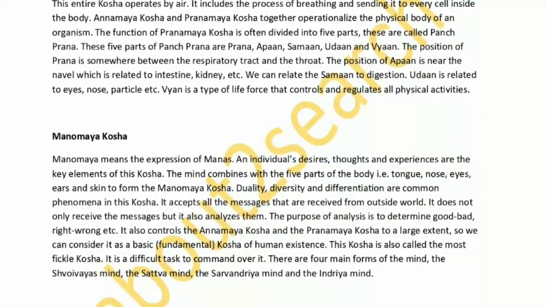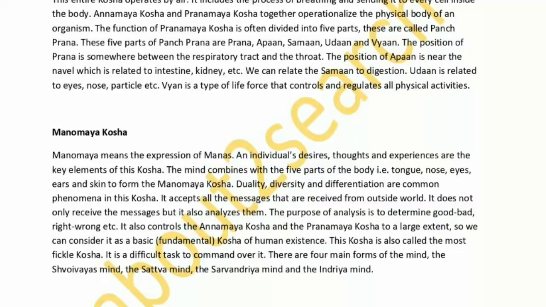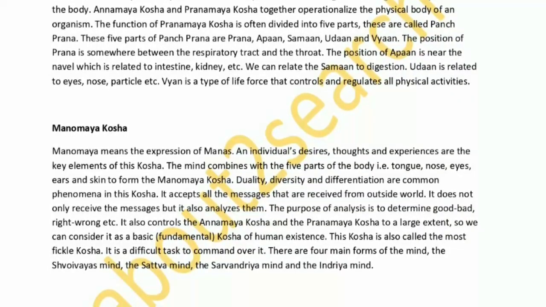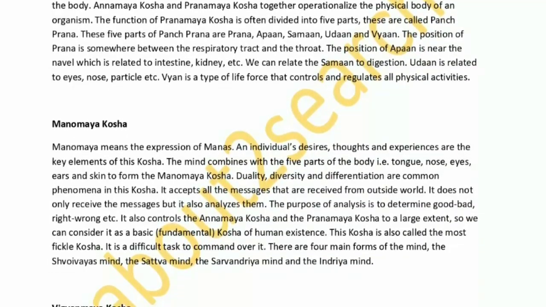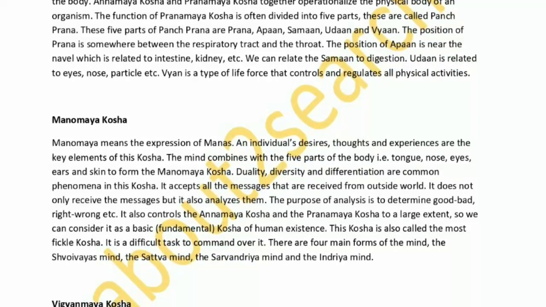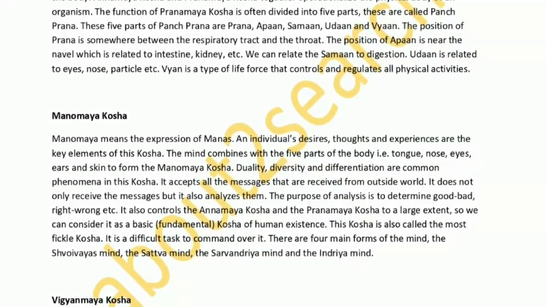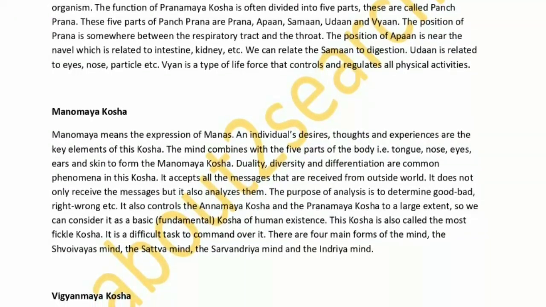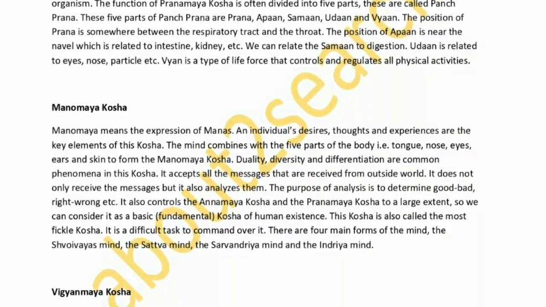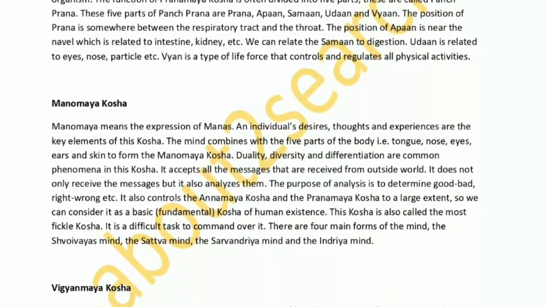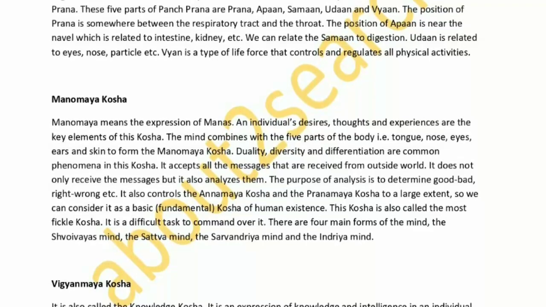Manomaya Kosha. Manomaya means the expression of manas. An individual's desires, thoughts and experiences are the key elements of this kosha. The mind combines with the 5 parts of the body, i.e. tongue, nose, eyes, ears and skin to form the Manomaya Kosha. Duality, diversity and differentiation are common phenomena in this kosha.